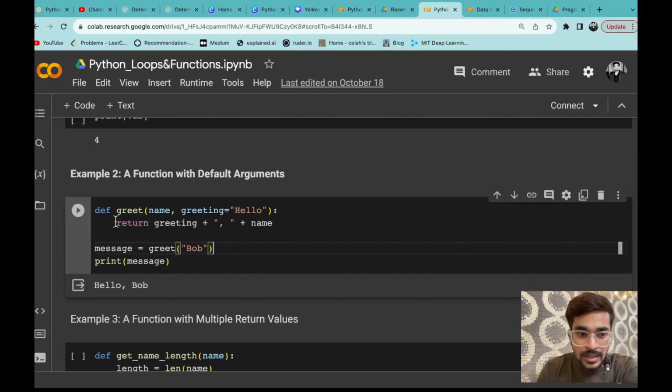So here you can see the syntax is similar to the syntax that you have seen. Just like the first keyword is def, then the function name, and let's say you have 2 arguments. That means you are passing 2 parameters, name and another argument, greeting. Now the value of name you do not want to give right now. Name is the argument that you are defining in a function whose value you want to give at the time of calling the function. But there is another argument, greeting, and the value of that argument you want to give at the time of definition of the function.